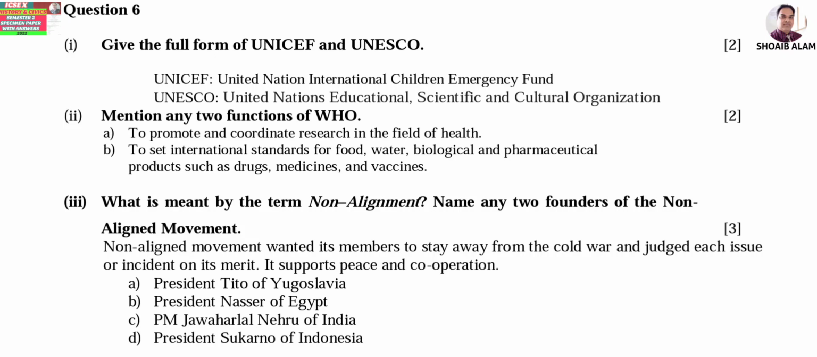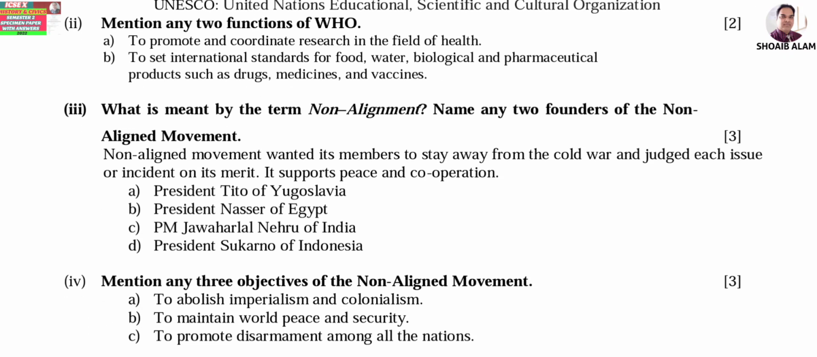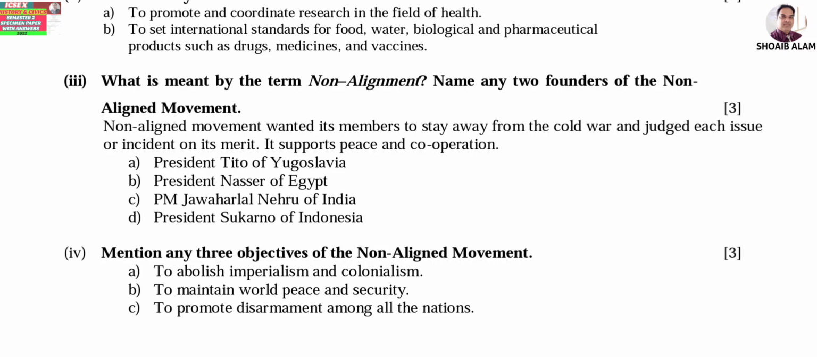Number three, what is meant by the term non-alignment? Name any two founders of the non-aligned movement. So the meaning is non-agreement. Non-aligned movement wanted its members to stay away from the Cold War and judge each issue or incident on its merit. It supports peace and cooperation. Okay, and two founders of the non-aligned movement. So I have mentioned four. You can go through two. So two means Jawaharlal Nehru and President Tito of Yugoslavia. And if you mention all the four also, there is no harm.